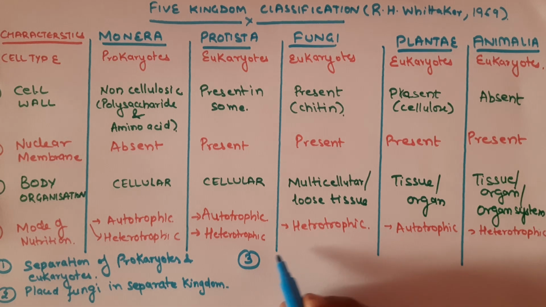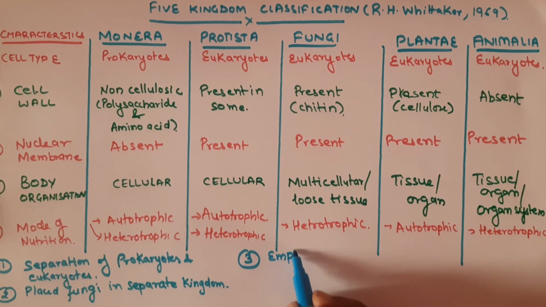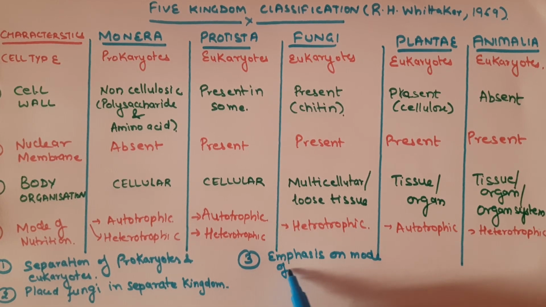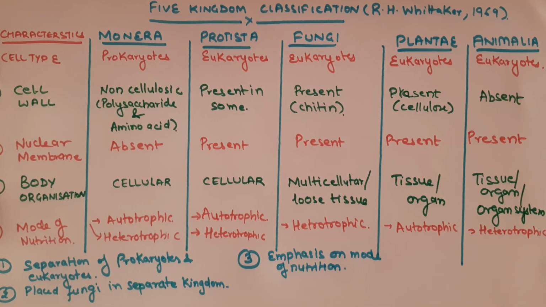The third is the emphasis on the mode of nutrition. The five kingdom classification takes into consideration the mode of nutrition. This led to a more natural grouping of organisms based on whether they produce their own food or rely on external food sources.